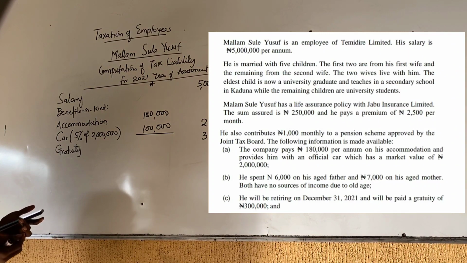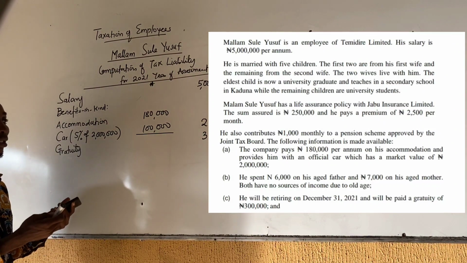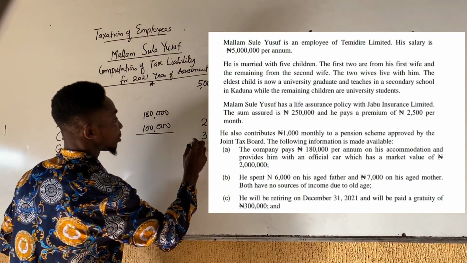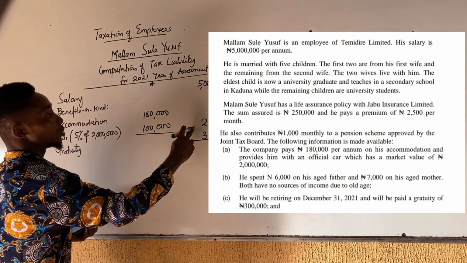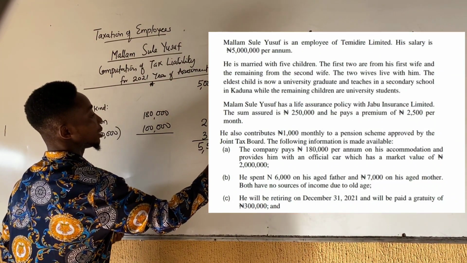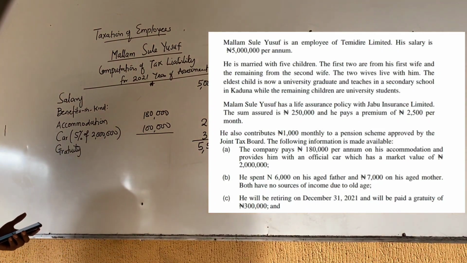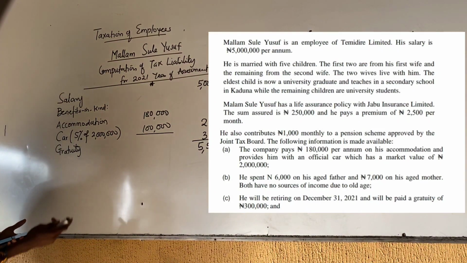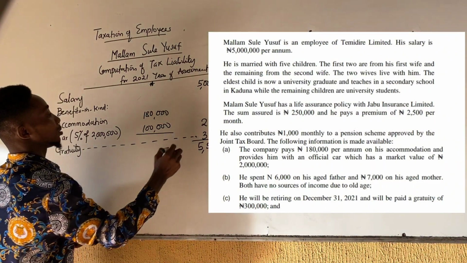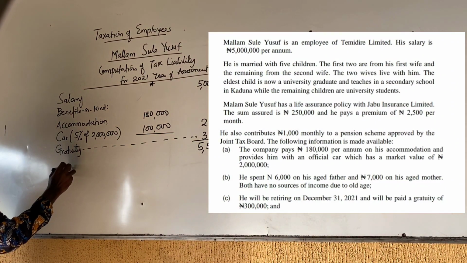Then let's look at the unearned income, if there is any in the question. I think there's no unearned income in this question. You should know examples of unearned income like dividends, rental income, royalty, etc. So you total. This will amount to 5,580,000. Since there are no other unearned income, you less all the tax exempt. So this is the gratuity figure, less tax exempt.